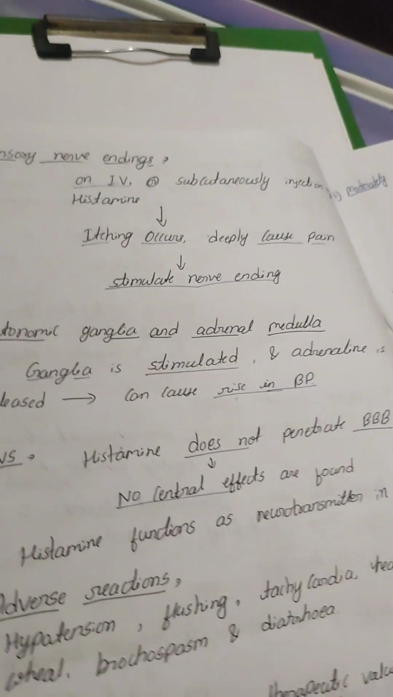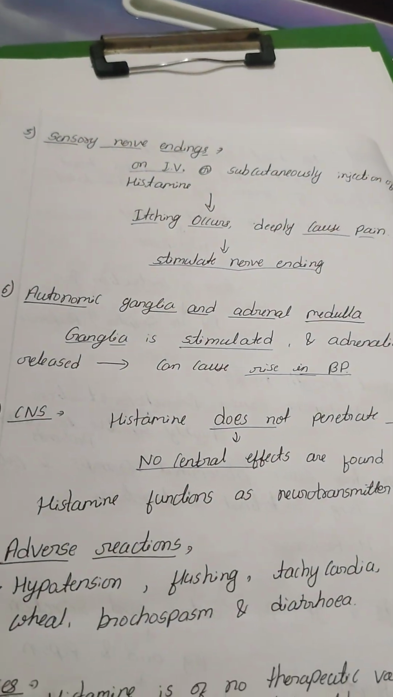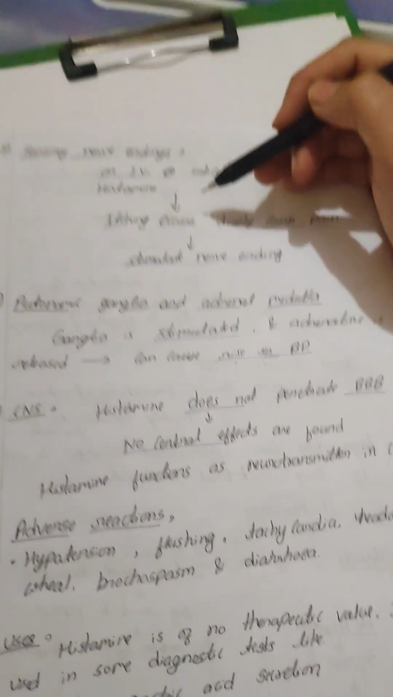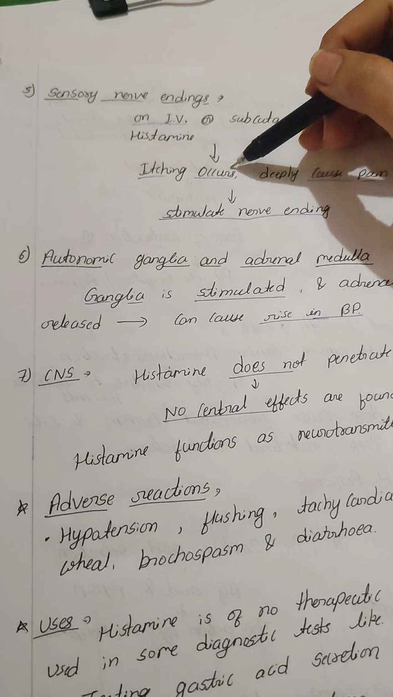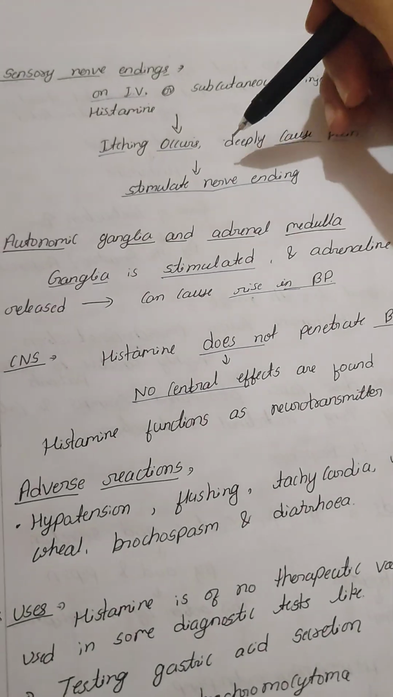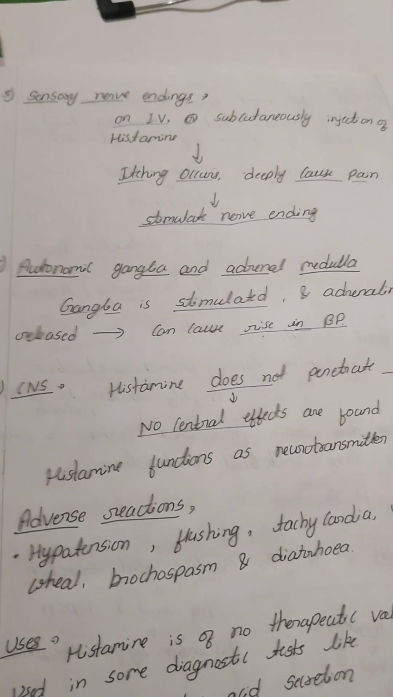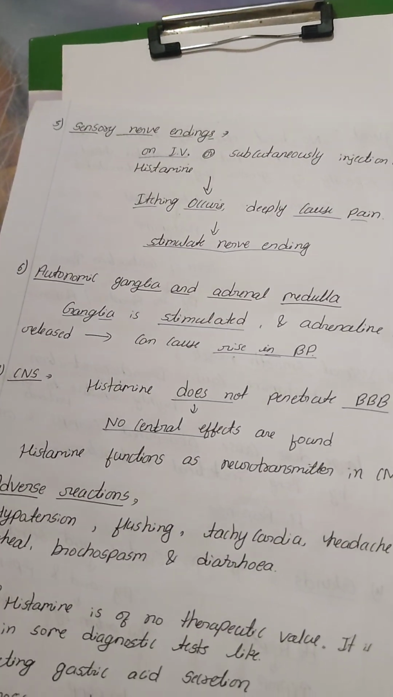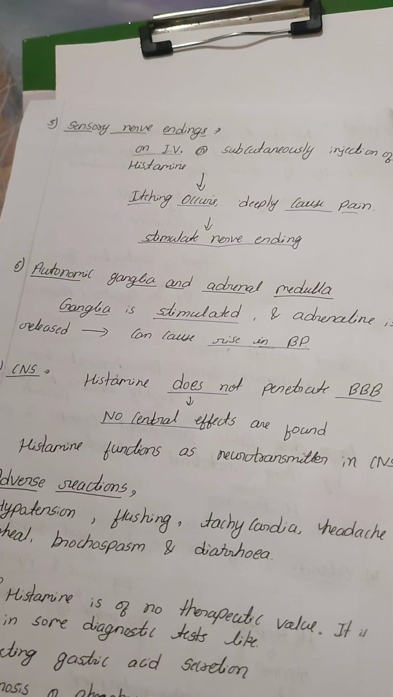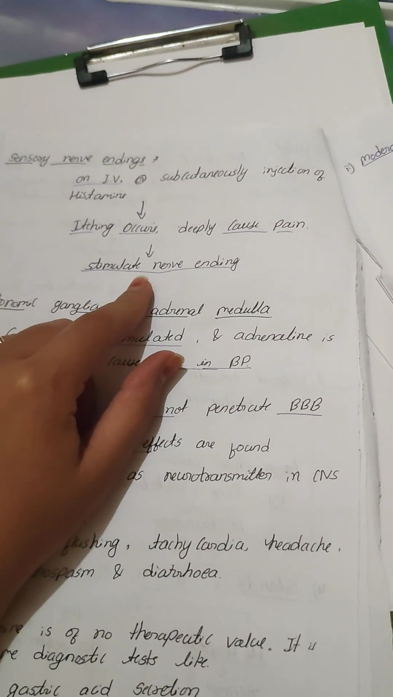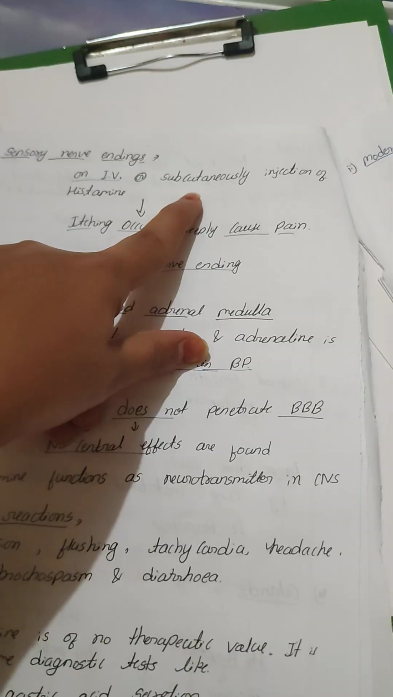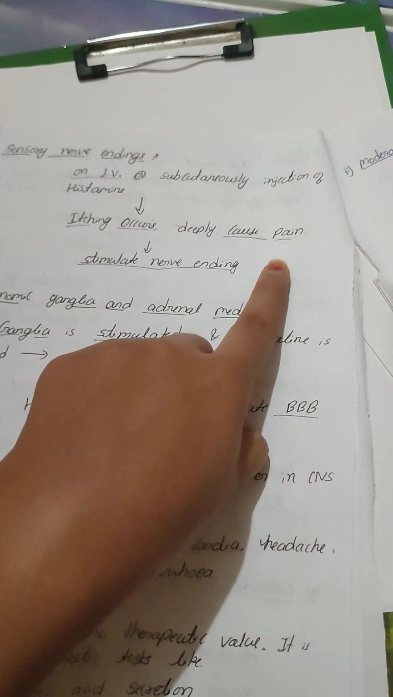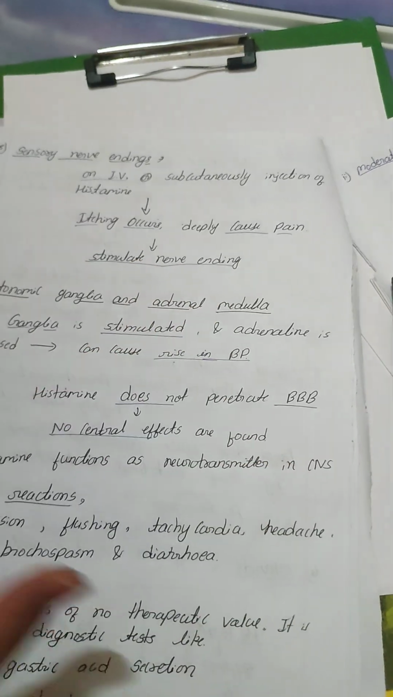Fifth one, on nerve endings. What is the action of histamine on nerve endings? On intravenous or subcutaneous injection of histamine, it causes itching and deep pain by stimulating the nerve endings. After the injection of histamine, it causes itching in the surrounding area where it is given, and deeply causes pain, stimulating the nerve endings.